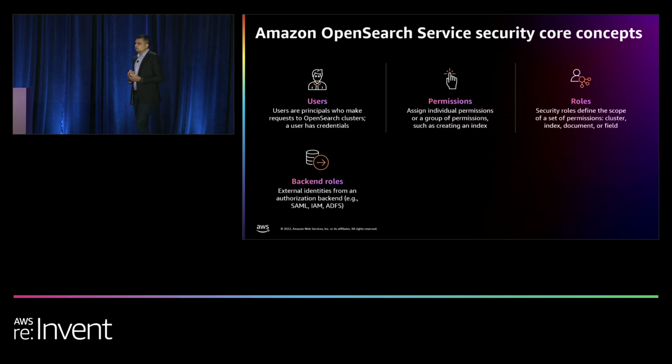So your backend roles are basically roles where you're looking for some user attributes of your external users, right? So for example, if you have a SAML identity provider, when the user is logging in, we know of some of these user attributes. Like for example, what work groups does this user belong to? What is the user email address? And things like that.